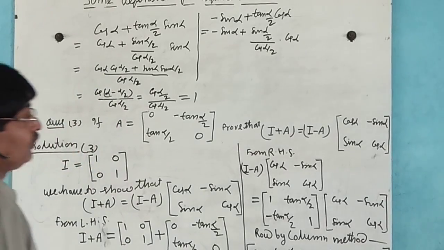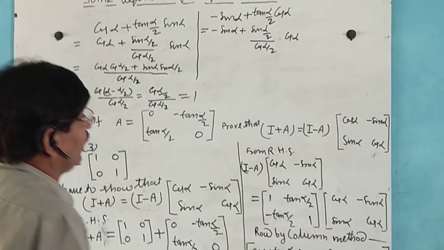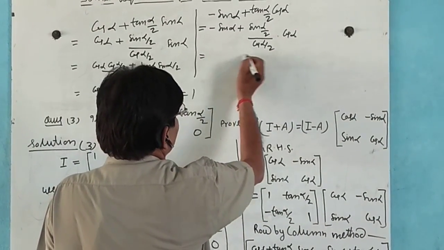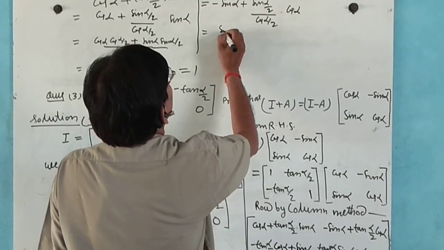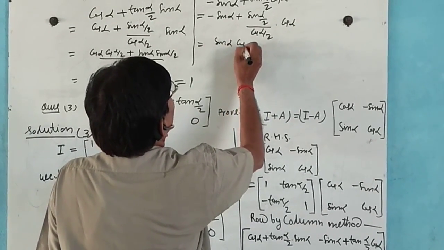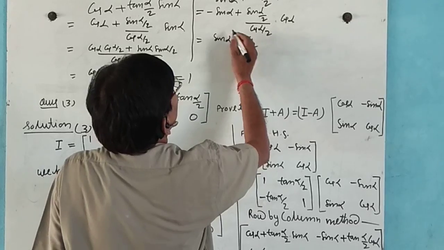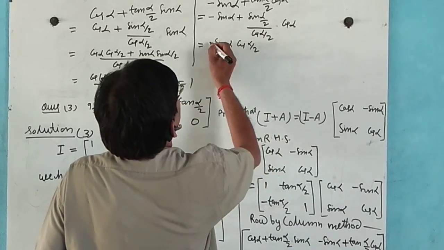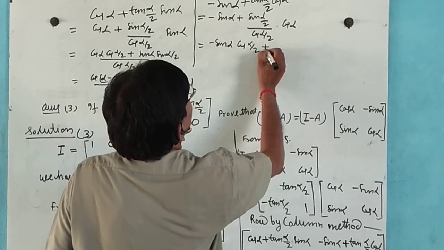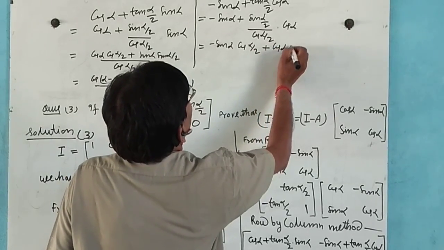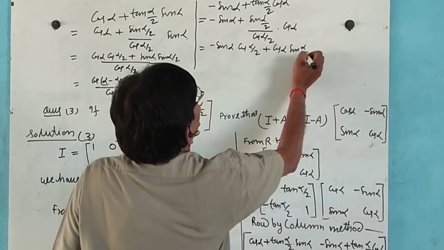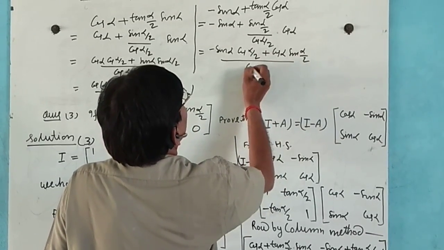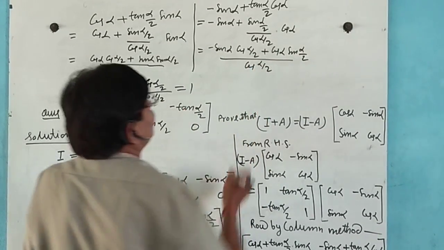Now taking the LCM, we get minus sin alpha cos alpha by 2 plus cos alpha sin alpha by 2, divided by cos alpha by 2.